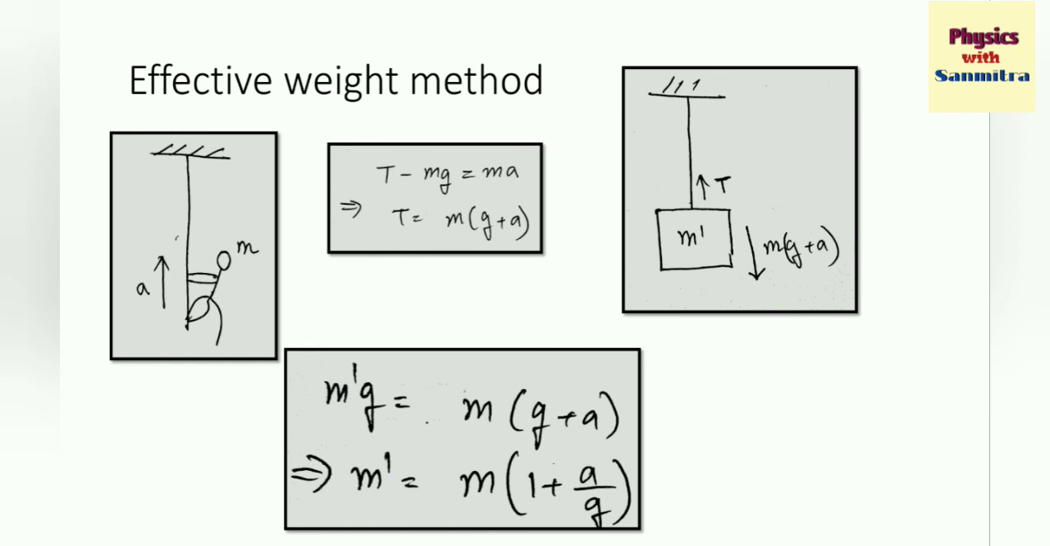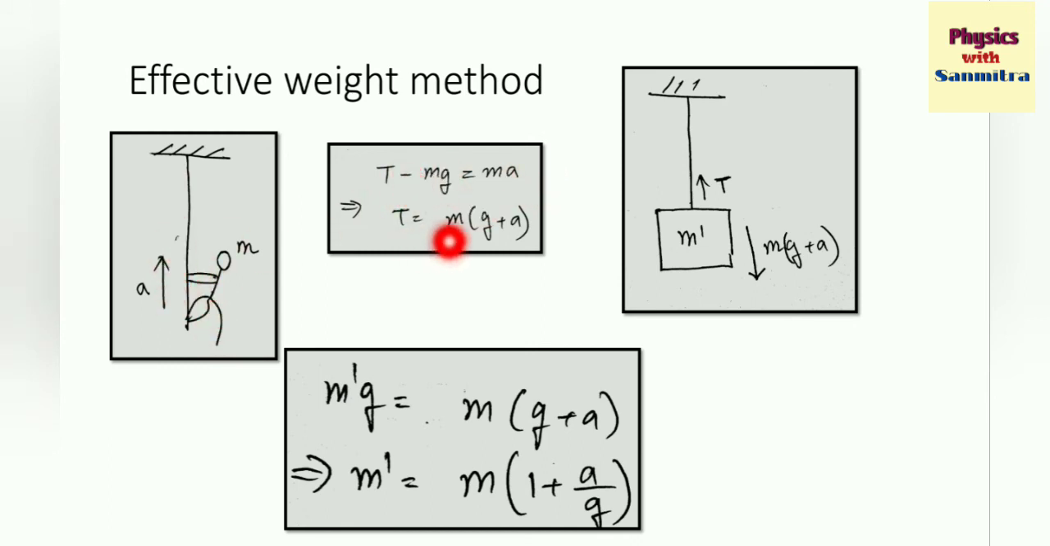Just focus here. This is the monkey which is climbing up with an acceleration a. It has a mass m. Now see, T minus mg is ma. We have already done it. Tension is upwards, mg is downwards, and a is upwards. So T minus mg is equal to ma. T is equal to m of g plus a.